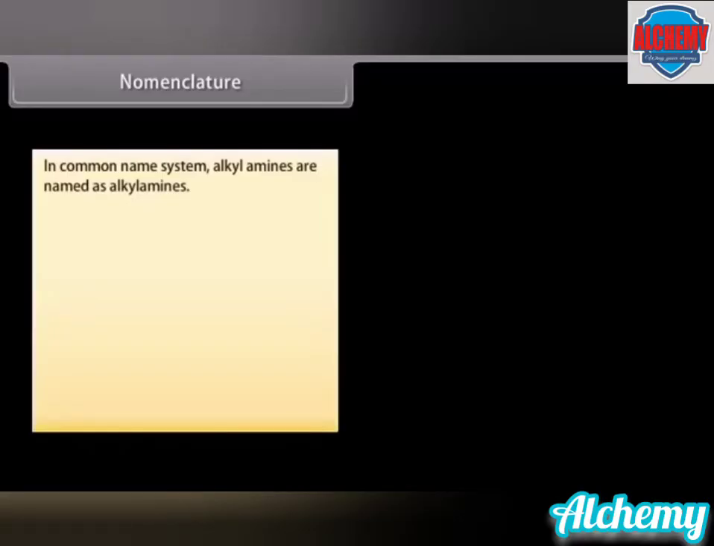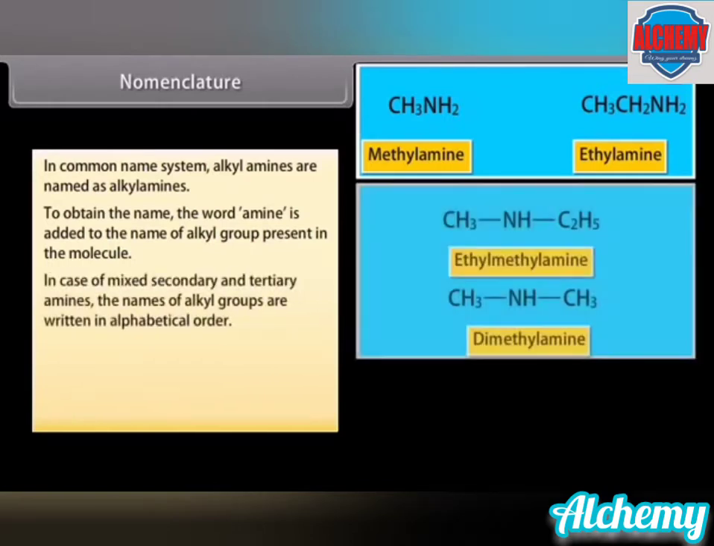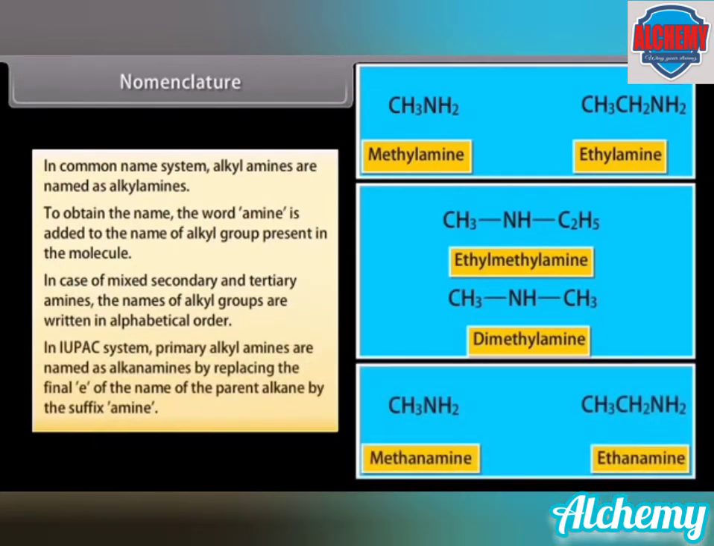In the common name system, when an alkyl group is attached to the amine, they are known as alkylamines. To obtain the name, the word amine is added to the name of the alkyl group present in the molecule. For example, when a methyl group is attached, it is called methylamine, and when an ethyl group is attached, it is called ethylamine. In the case of mixed secondary and tertiary amines, the names of the alkyl groups are written in alphabetical order. For example, when methyl and ethyl groups are attached to the amine, it is named ethylmethylamine. When two methyl groups are attached to the amine, it is called dimethylamine.